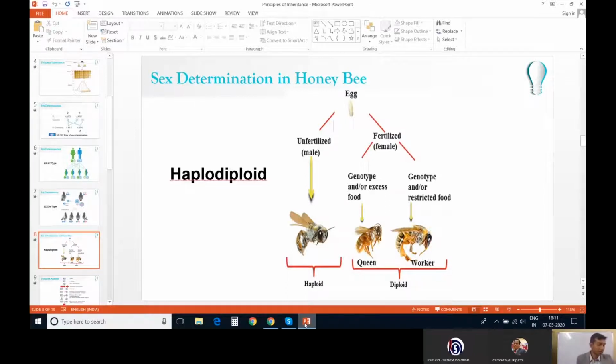Yes, if these eggs are fertilized by a male, then only they are going to give rise to a female or a worker. If they are developed by parthenogenesis, then they are going to give rise to a male. Let me show you on the board. It will be easier for you.